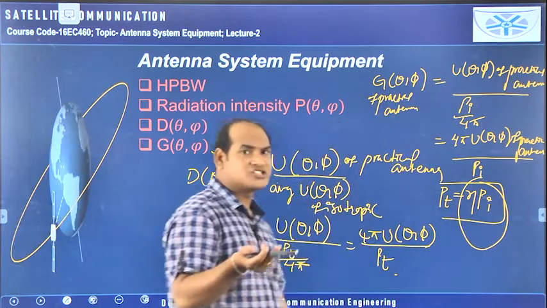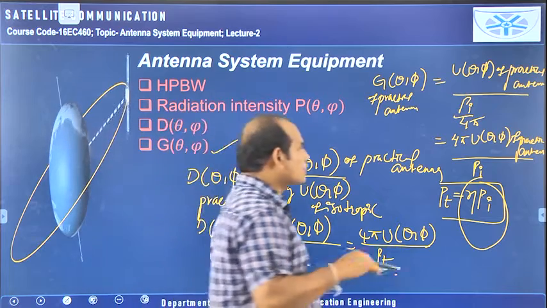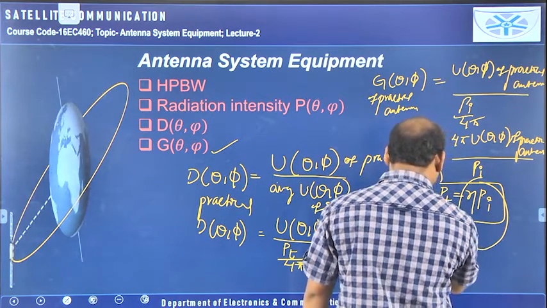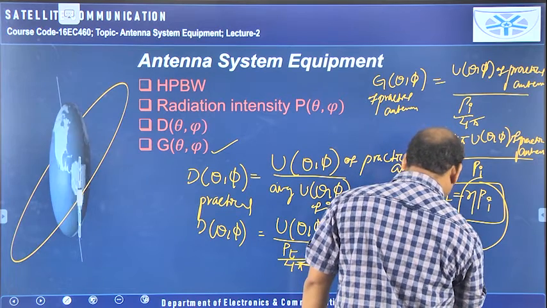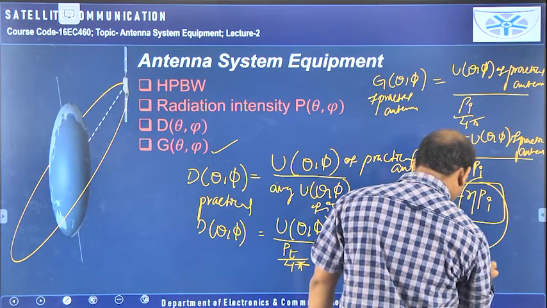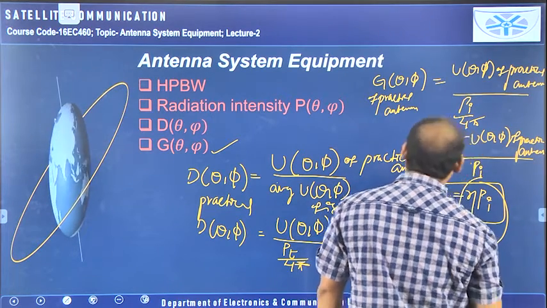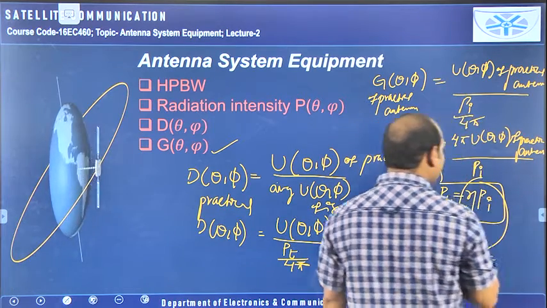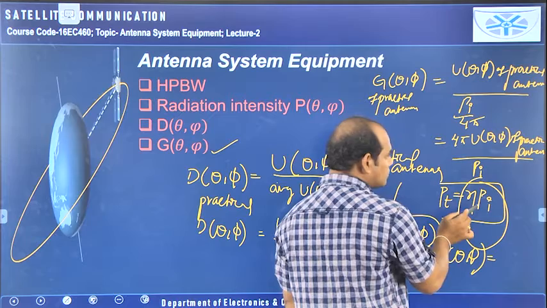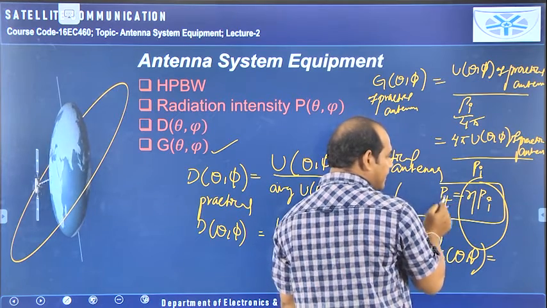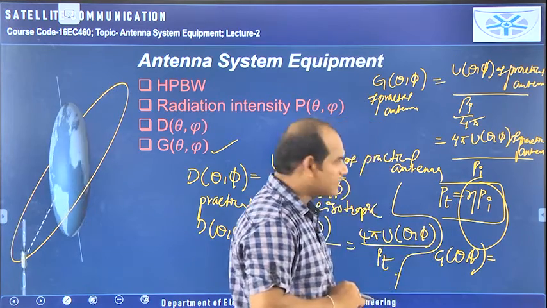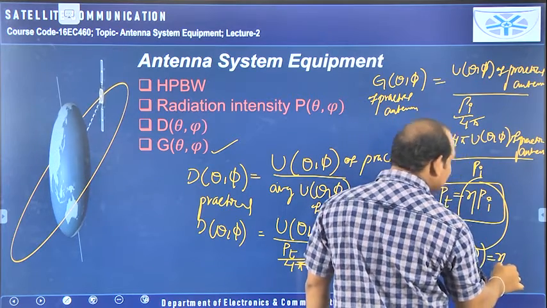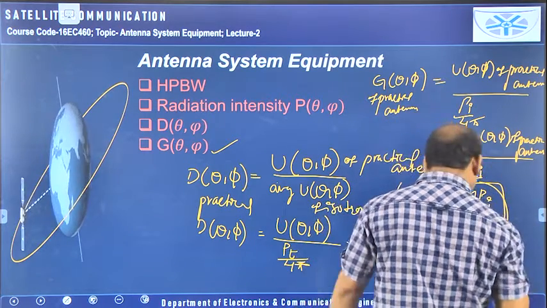Now we are going to get the relationship between the gain and directivity. In this equation you apply this. Gain is equal to, the numerator is the same, and in place of PI I need to write PT by eta. When I write PT by eta here, that eta comes to the numerator. Now the remaining entire thing looks like D.